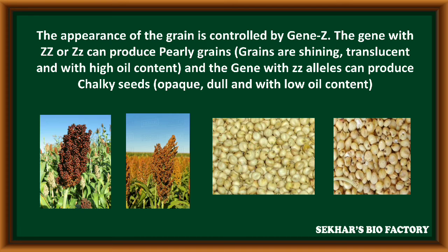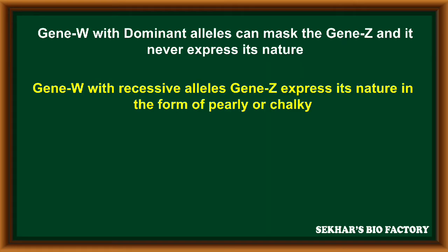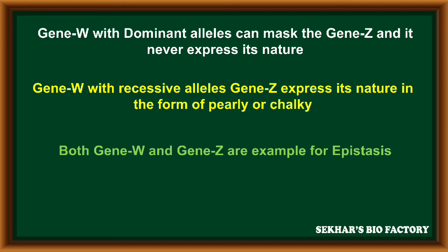The second gene we are going to take in the inheritance pattern is gene W. Gene W with a dominant allele can mask gene Z, and it never expresses its nature. Only when gene W is present with recessive alleles does gene Z express its nature, in the form of either pearly or chalky.